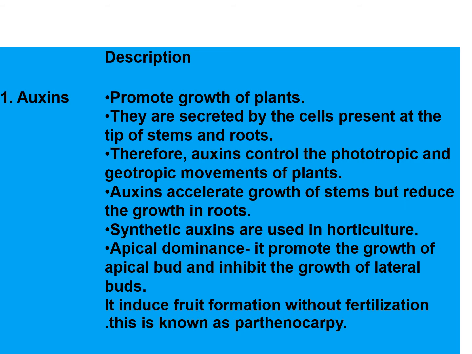Now we will do the functions of auxins. Auxin promotes growth of plants. It is secreted by the cells present at the tips of stems and shoots. Therefore, auxins control the phototropic and geotropic movement of plants. What is phototropic movement? Photo means light, light-related stimuli. Geotropic means earth. So it controls all these movements in plants. Auxin also accelerates growth of stems, but it reduces the growth in roots. Synthetic auxins are used in horticulture.